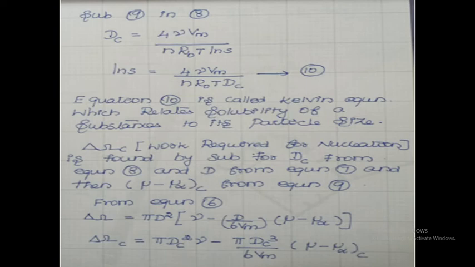Delta G is equal to pi d squared gamma minus pi d cubed by 6 Vm times mu minus mu infinity. At the critical condition, delta Gc is equal to pi dc squared gamma minus pi dc cubed divided by 6 Vm times mu minus mu infinity at c. So at the critical condition, delta G is equal to delta Gc, d is equal to dc, and mu minus mu infinity is equal to mu minus mu infinity at c. Are you clear or not?